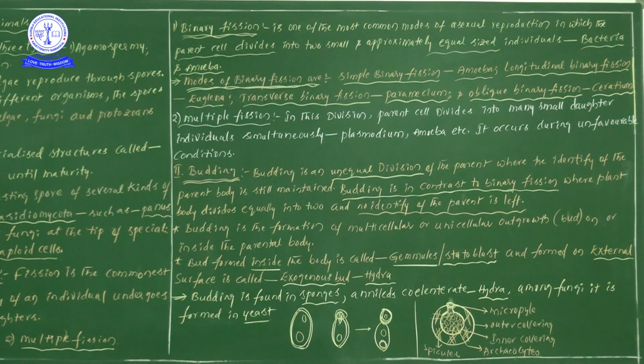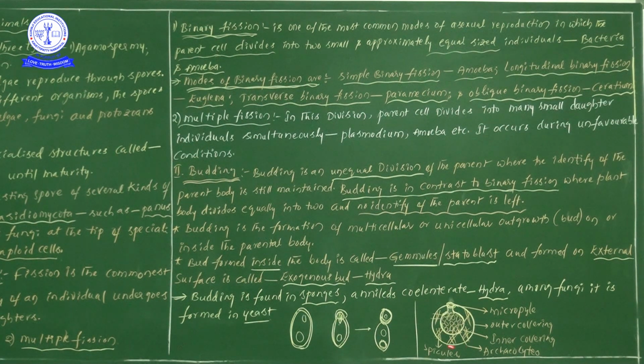Gemmules in sponge. Gemmules means buds formed inside of the body. The formation of an inside bud we call a gemmule. These gemmules are asexual reproductive structures we can observe in a sponge.